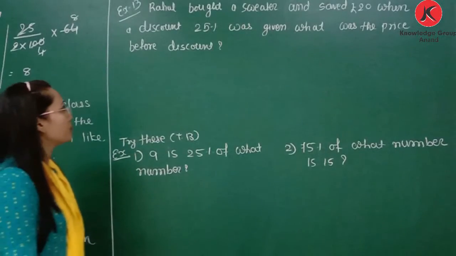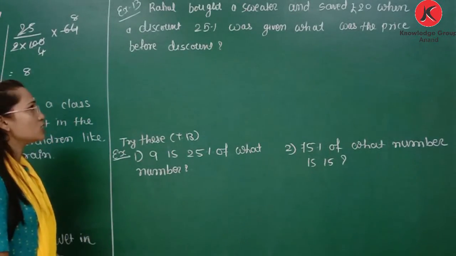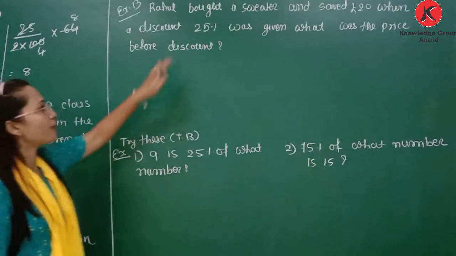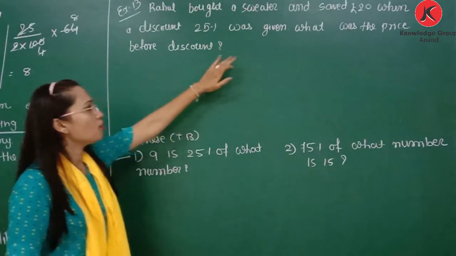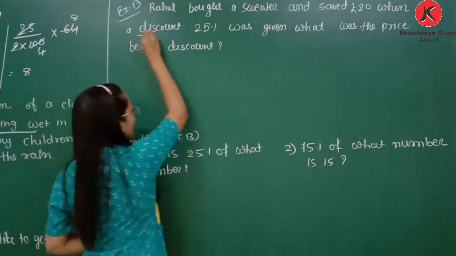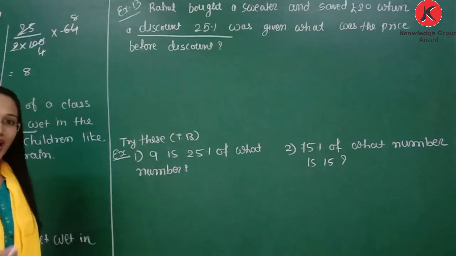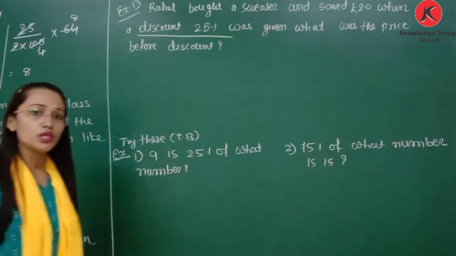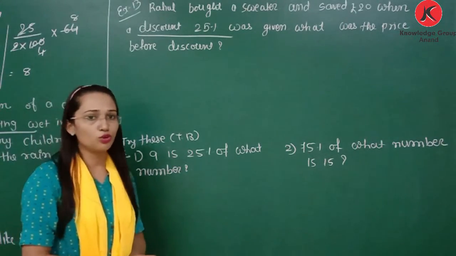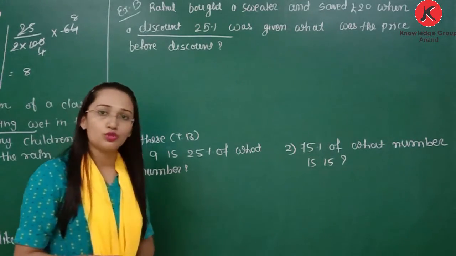Now next one. Rahul bought a sweater and saved 20 rupees when the discount 25% was given. What was the price before discount? So here discount is 25%, but discount is given on a marked price. So what is the original price of sweater is not known to us, but after discount he saved 20 rupees.